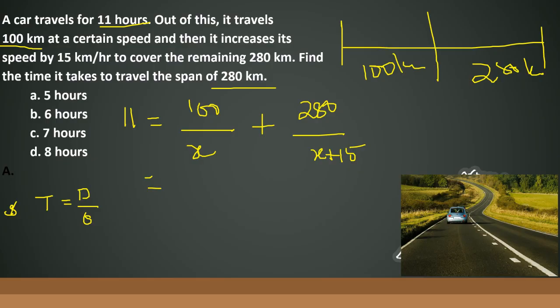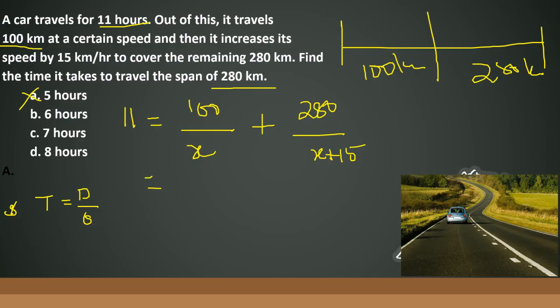Let us say I take choice A, which is 5 hours. So 5 plus 6 gives me 11. 100 divided by anything is not going to give me 6 at all. So 5 cannot be my answer. I'll rule out this option. Let me erase this. I'm moving towards the next option, which is 6 hours. So of course 280 divided by x plus 15 cannot be 6 in any case.